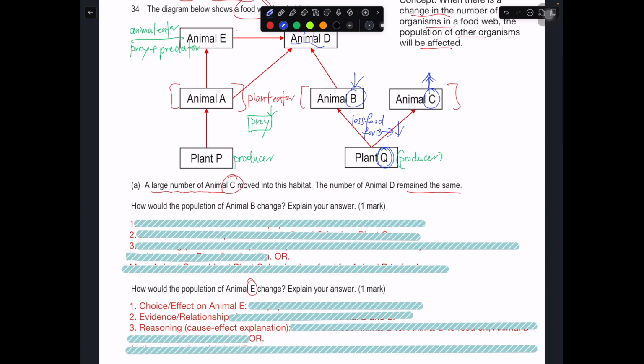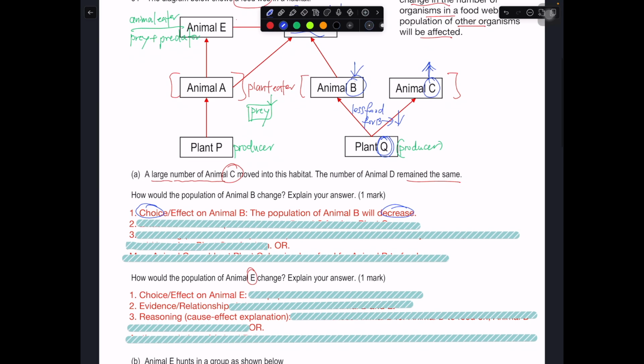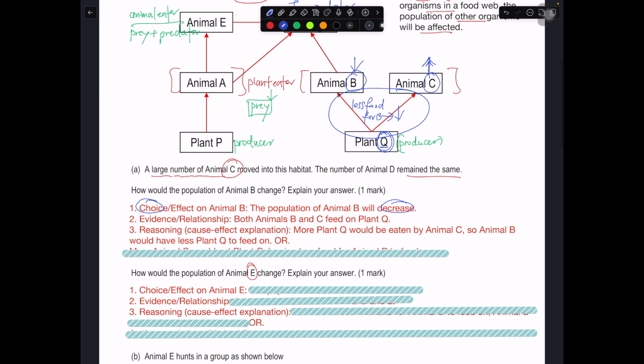So how do we phrase this answer? You can use this. Make a choice. What is the effect on B? The population of B will decrease. Okay, so you quote the evidence. The evidence is based on these two arrows, but you have to rephrase it in words. So in this case, this is how you can do it. You can say both B and C feed on Q. Okay, and because of this, the reasoning or the cause and effect explanation will be that more of Q will be eaten by C, and B will have less Q to feed on.